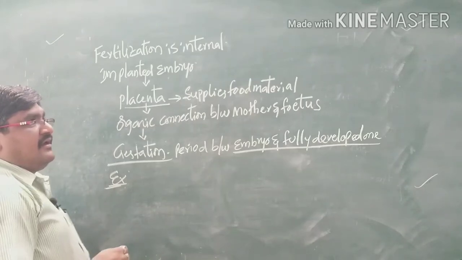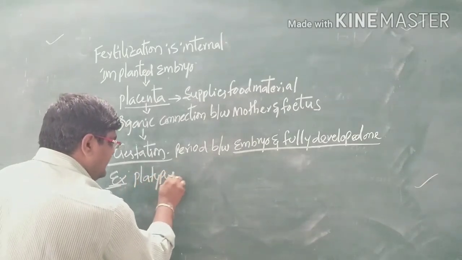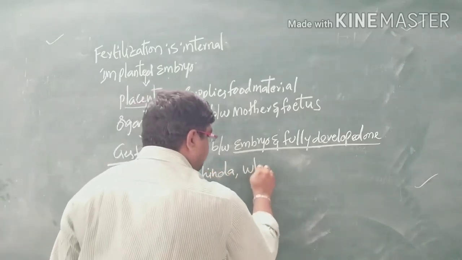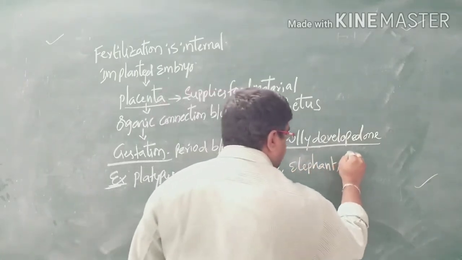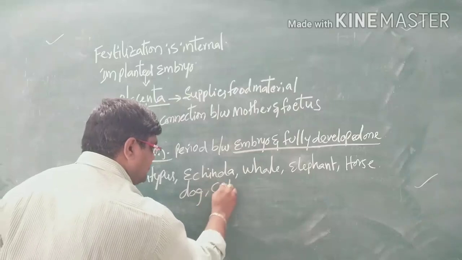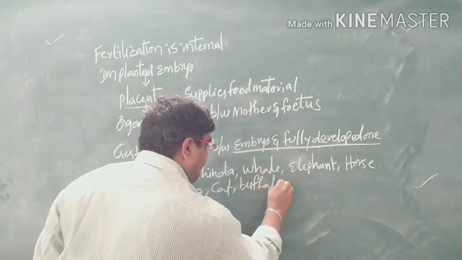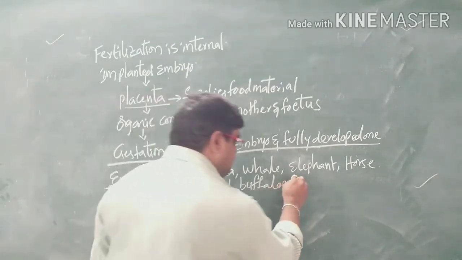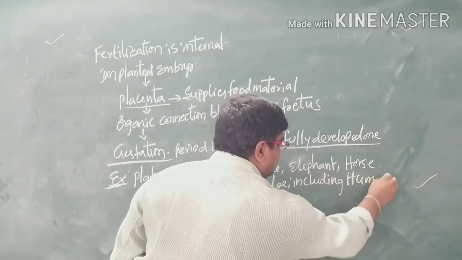Examples of the class mammalia: platypus, echidna, whale, elephant, horse, dog, cat, buffalo, sheep, goat, and various others, including humans also.